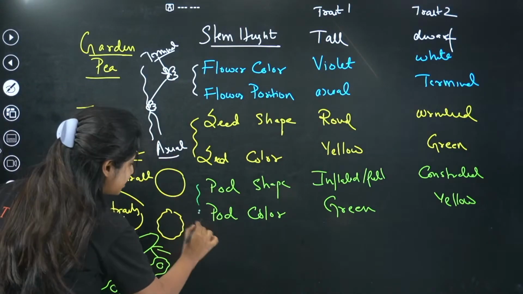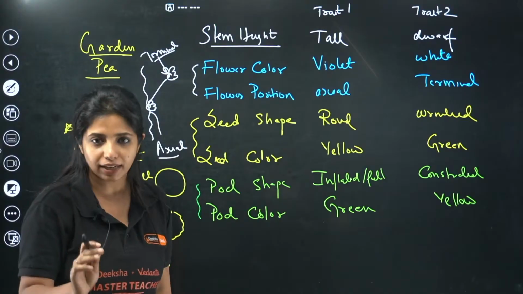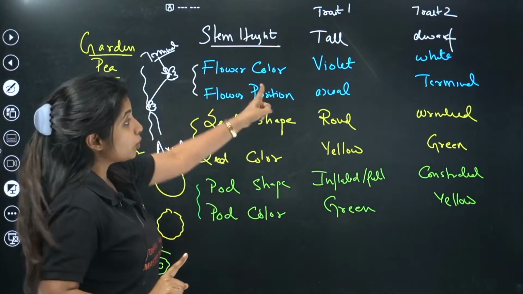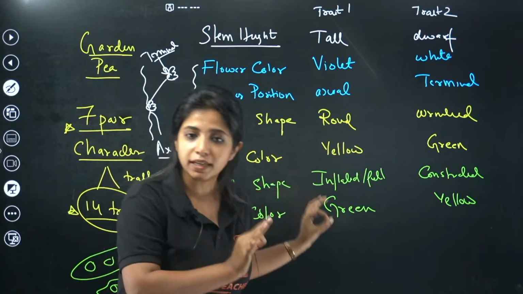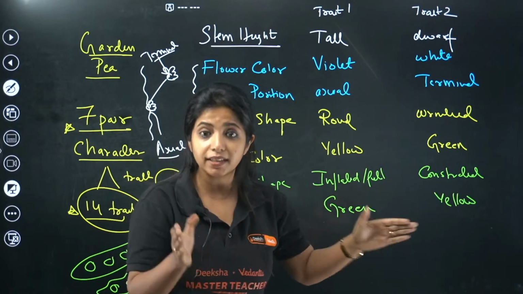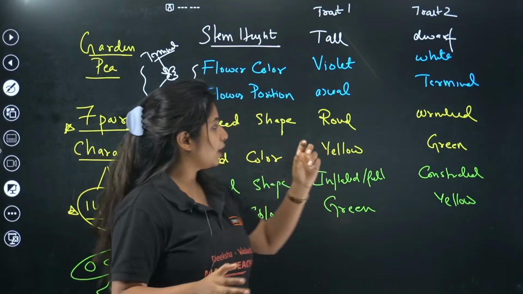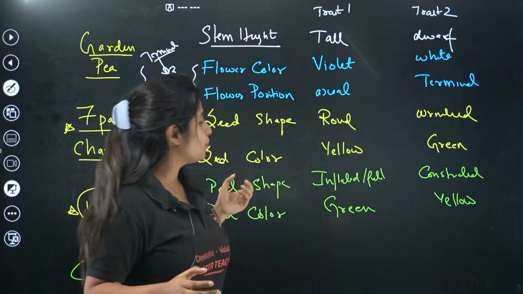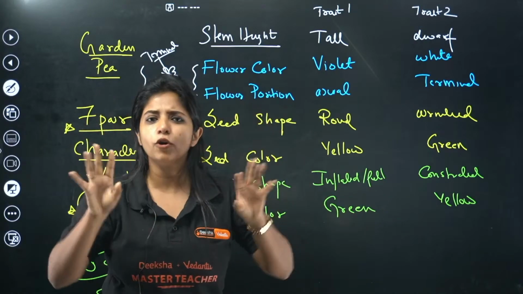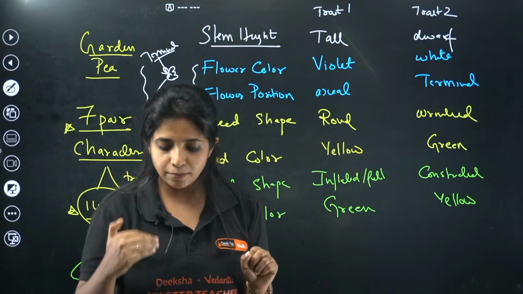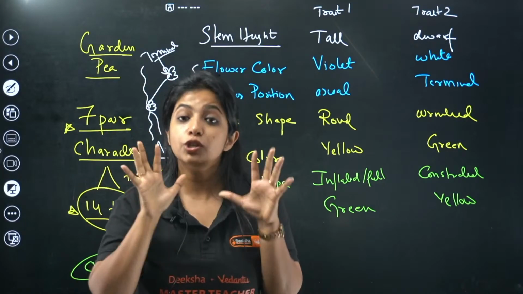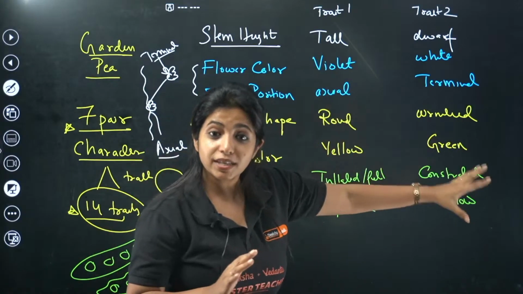So over here, this is what I want to tell you. Listen to me very, very carefully. This is very important. You can get questions on what are the dominant traits and what are the recessive traits. They can give you certain traits, for example round seed shape and constricted pod shape. Four options can be given, and in KCET, in an MCQ, they can ask you which one is going to be a recessive trait. So you should know which are recessive and which are dominant.